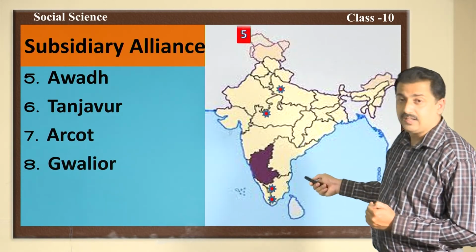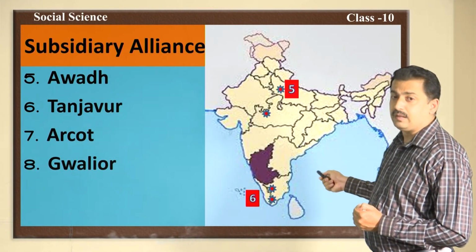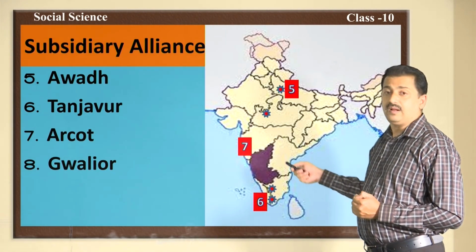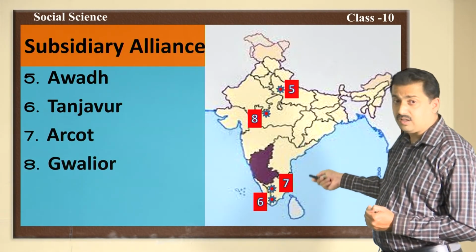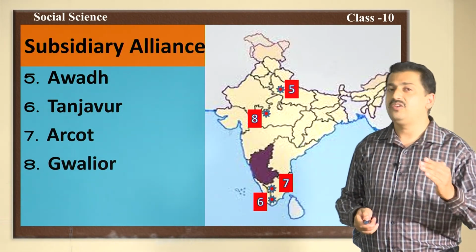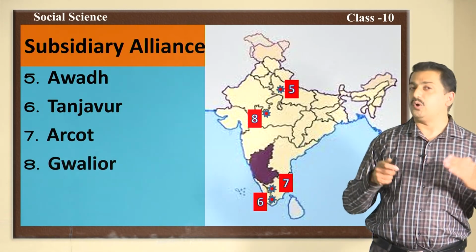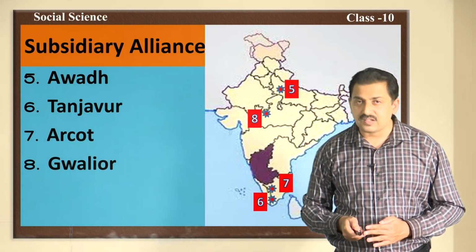Now, let us locate them on the map. First of all, the ruler of Awadh, ruler of Tanjavur, likewise the ruler of Arcot, ruler of Gwalior, all these signed for the policy of subsidiary alliance. Dear students, hope you have very well understood all these concepts.